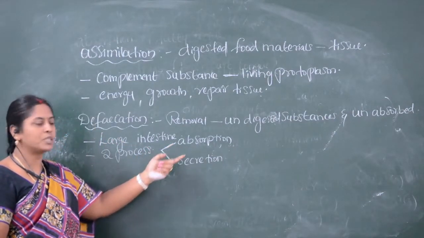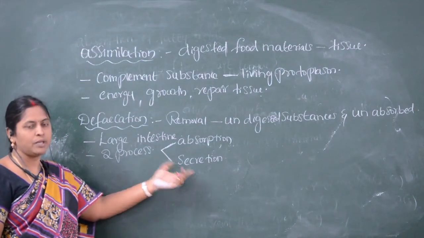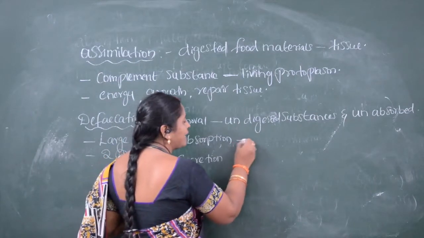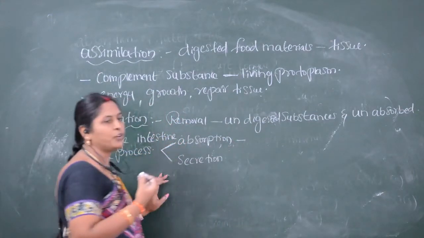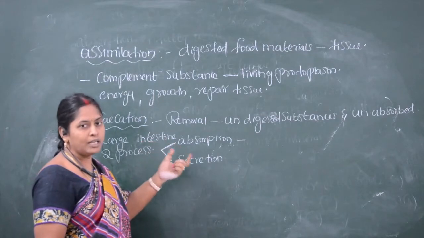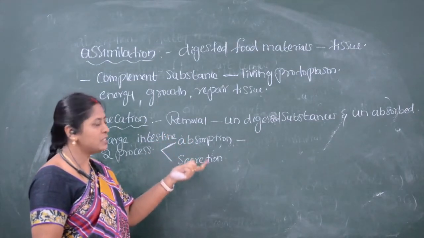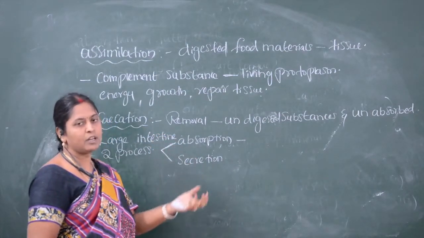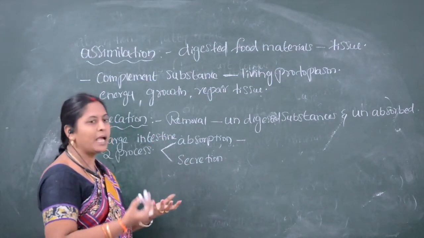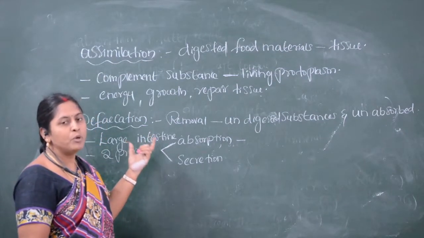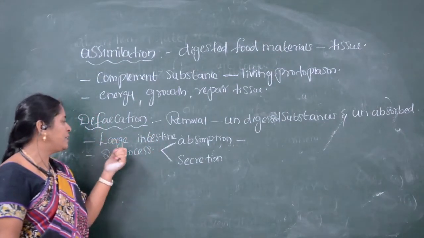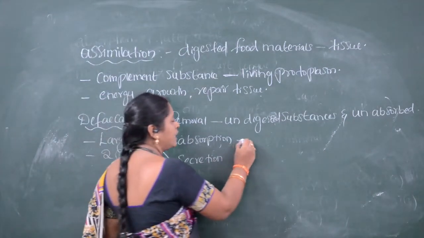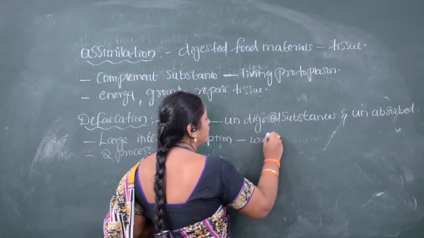One is absorption, another one is secretion. Absorption: the water, minerals and vitamins present in the undigested food material or excretory substances will be absorbed by the mucosa, the epithelial layer of the large intestine.